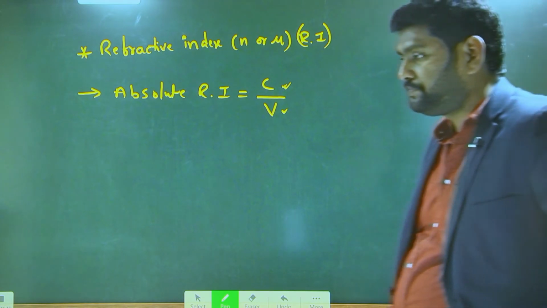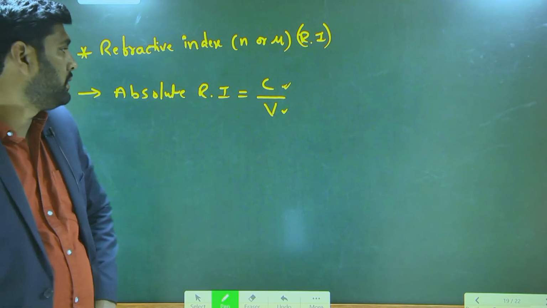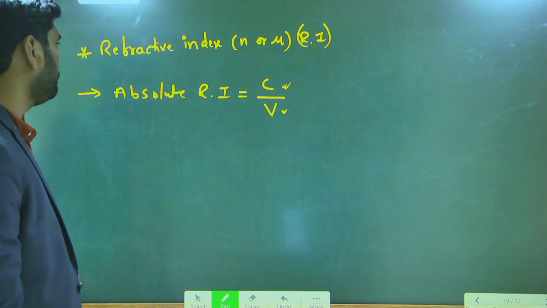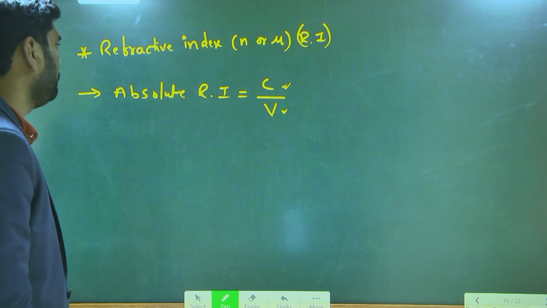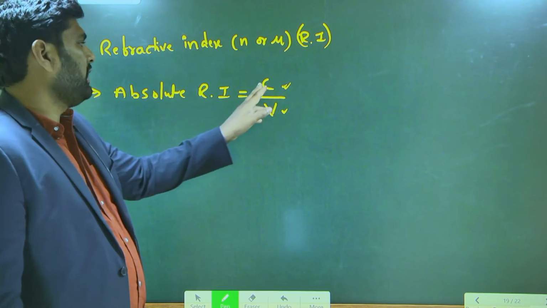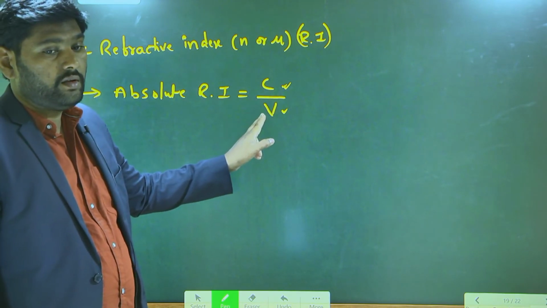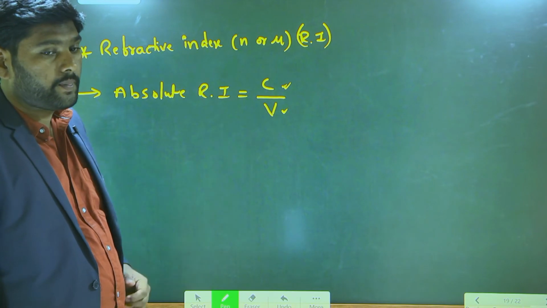Better write down. Absolute refractive index means speed of light ray in vacuum divided by speed of light ray in medium.